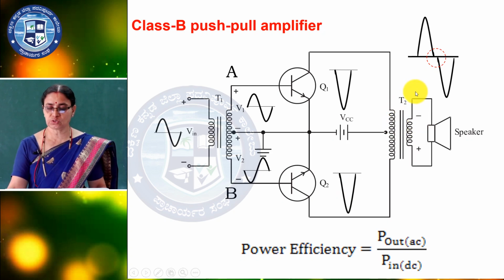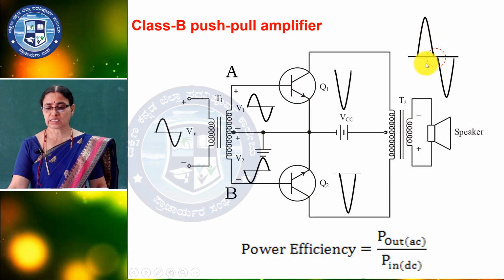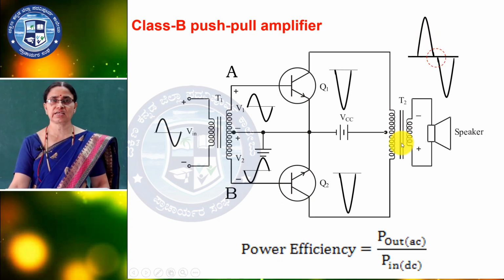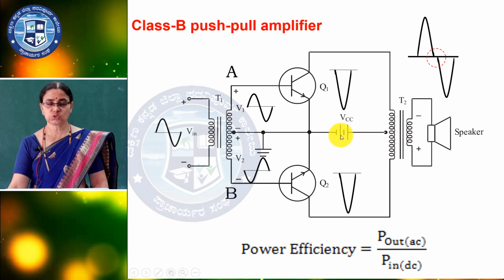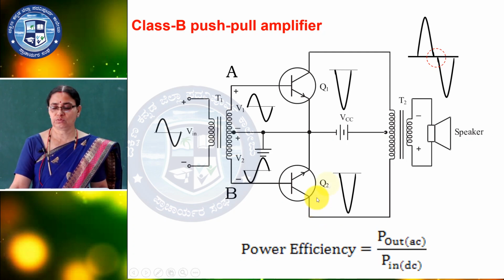This also has a center tap. So, one is up, one is down, and in the middle portion there is some gap. Why are we getting that much gap? Because of the delay in switching on from one circuit to the other, because of the contact potential it takes time to switch on. So, in this portion there is no conduction. This distortion is called the crossover distortion.